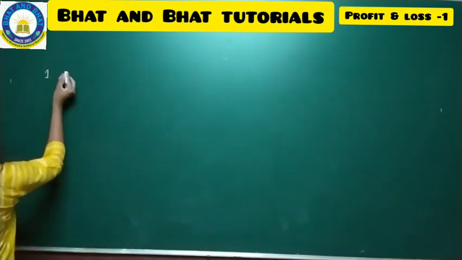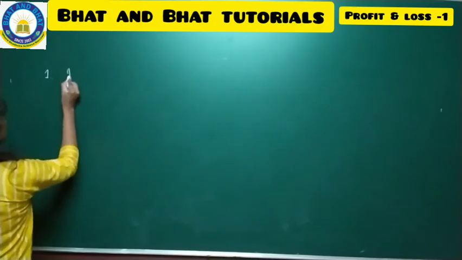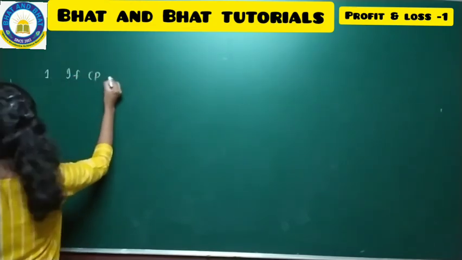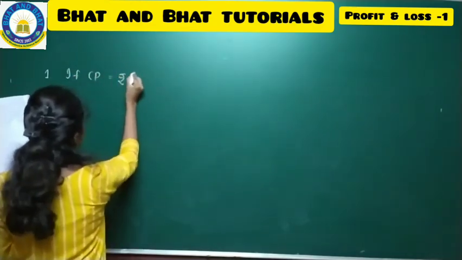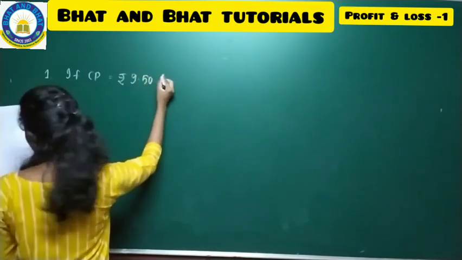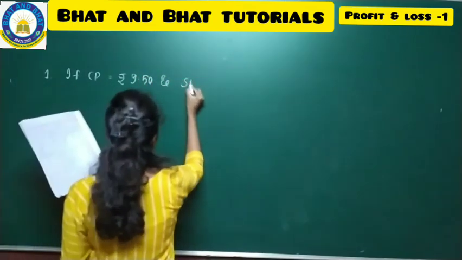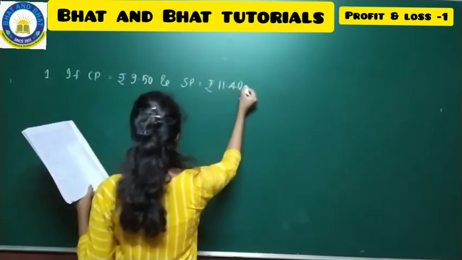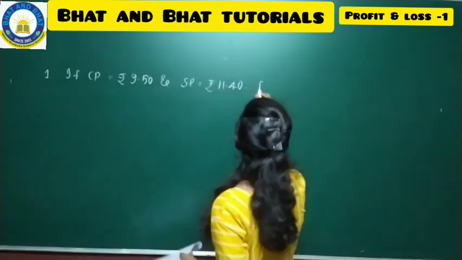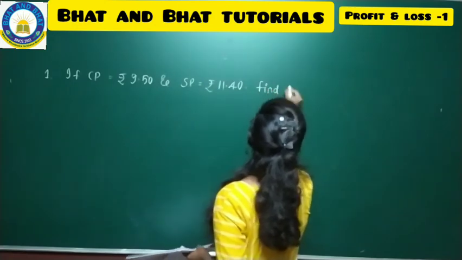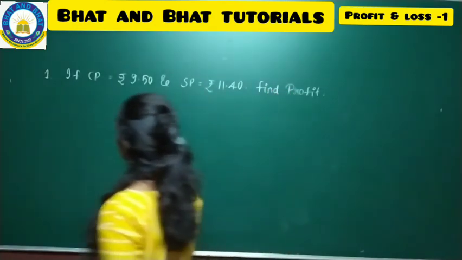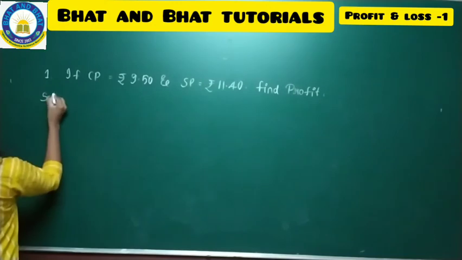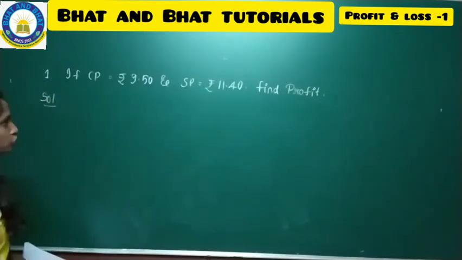So the first problem they are telling here, we'll see that if CP, that is if cost price is equal to rupees 9.50 and SP, that is selling price, is equal to rupees 11.40, find profit. Find profit. All know the formula of profit, right? Put the formula of profit and start substituting.